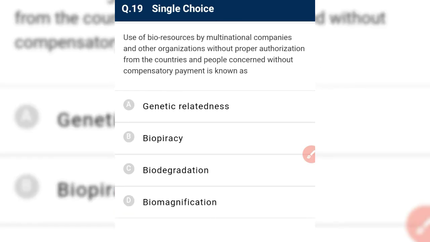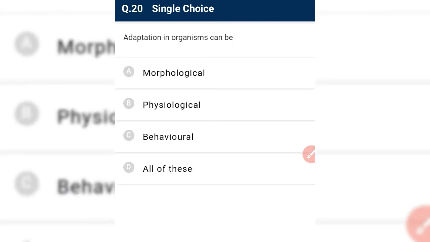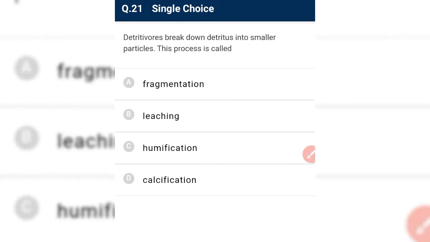And next is use of bioresource by multinational companies and other organizations without proper authorization from countries and people concerned, without compensatory payment, is known as biopiracy. Okay, adaptation in organisms can be morphological, physiological, behavioral, all of these. And next is: detritivores break down detritus into small particles.